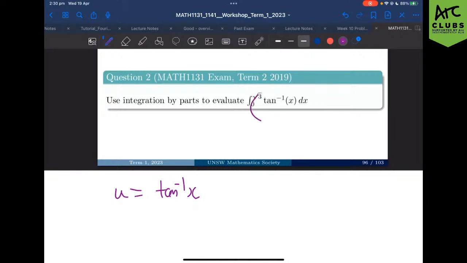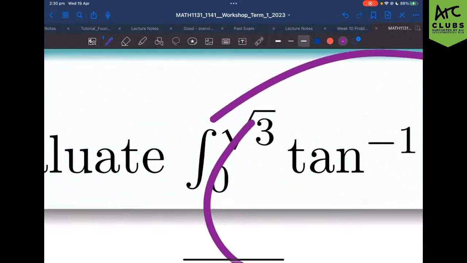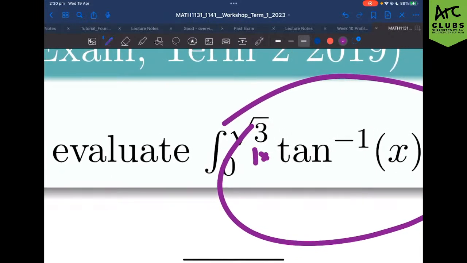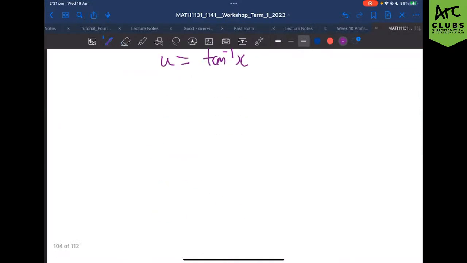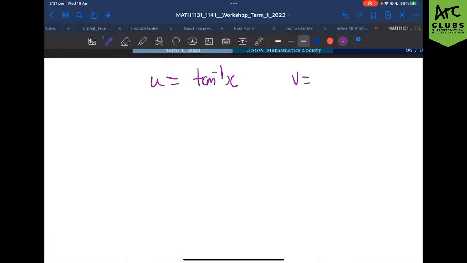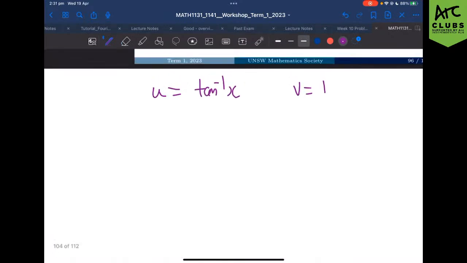But like, that's my entire integral, right? What do I have left to set as my v? Does anyone have any suggestions? Uno, lovely. I can set 1, right? Because even though it's not here, if you zoom in really close, there is actually a 1 times tan inverse that's chilling there. That's always chilling there. It's always watching. And so as a result, we can let our v dash be equal to 1.